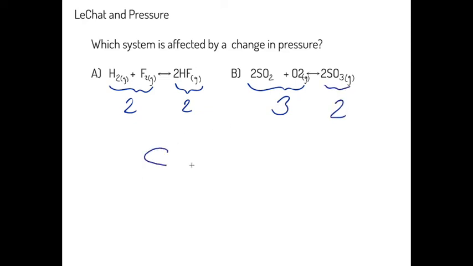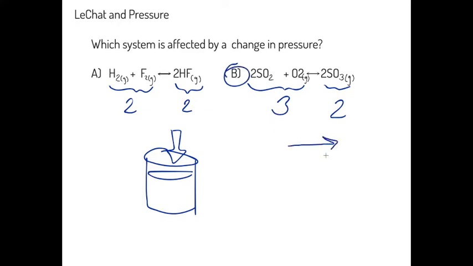If we had a specific container, and we put pressure on and compress this container, what we would see is that the second system, system B, has the ability to shift itself to the side with fewer moles. If the pressure drops and the number of moles drops, we end up retaining equilibrium because we end up having a comparable concentration.